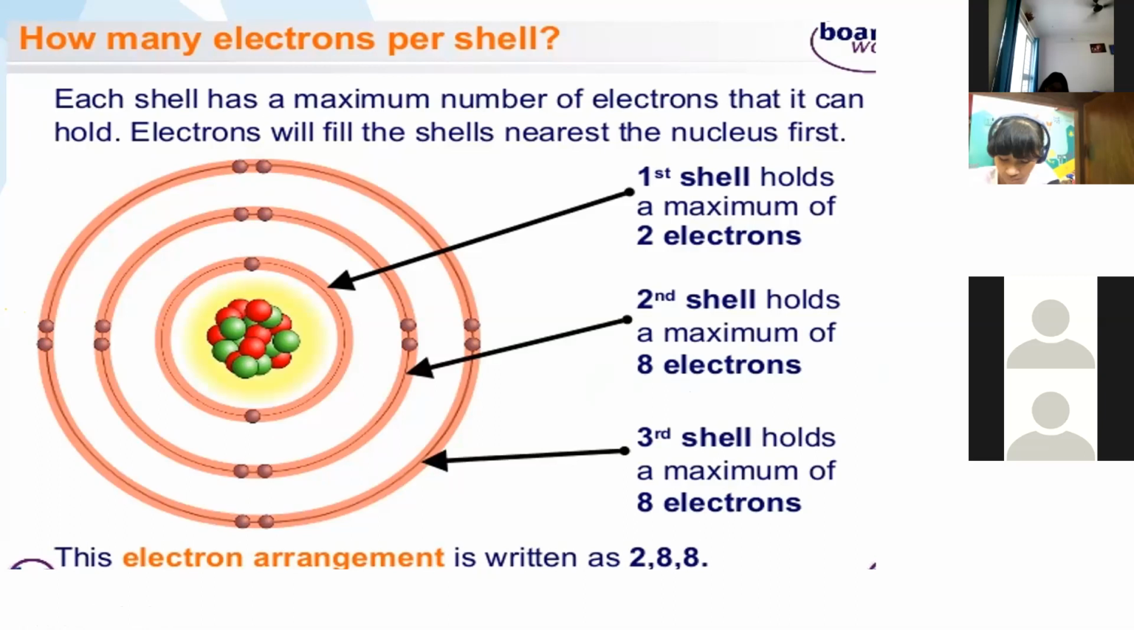Draw for potassium. Done, ma'am. Then draw for neon. What is the atomic number of neon? 10 is the atomic number. Is the electronic configuration 2, 8? Yes. Got it? The last one, draw for magnesium.